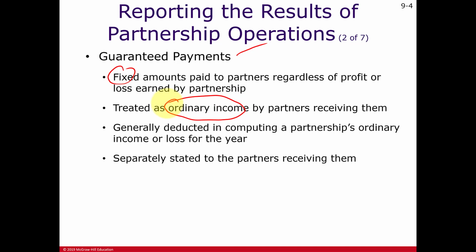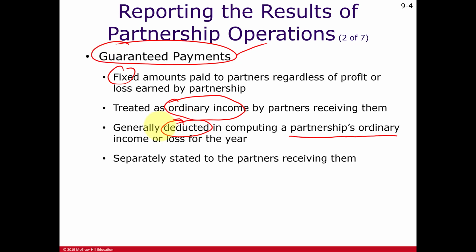So not just subject to income taxes, but also subject to the self-employment tax. This amount being paid by the partnership to the partners is a deduction to the partnership, an ordinary business deduction subtracted to get that ordinary business income or loss. So again, this guaranteed payment is going to show up at least a couple times on a partnership tax return.